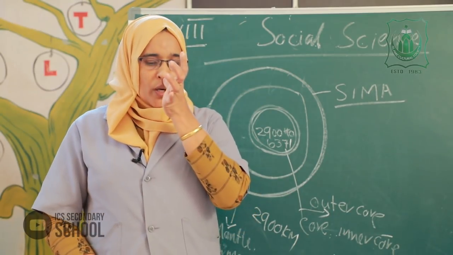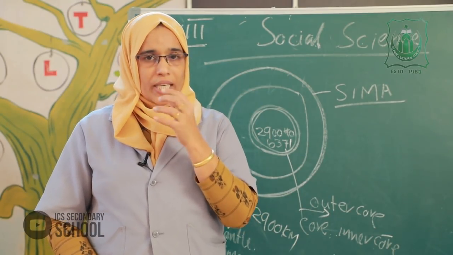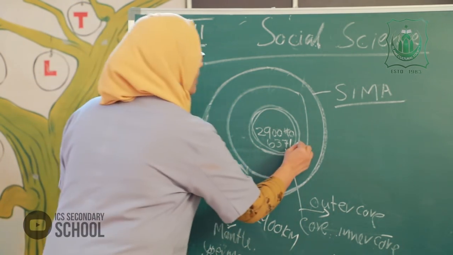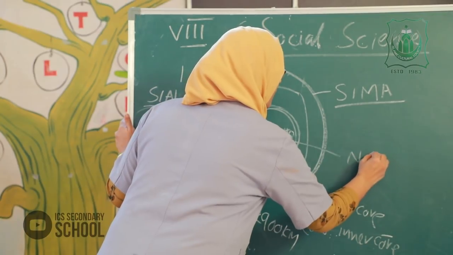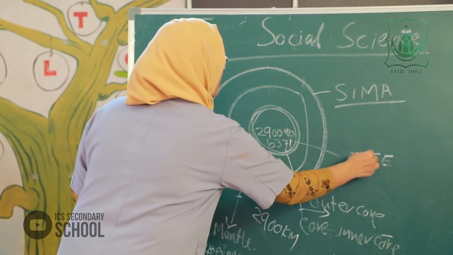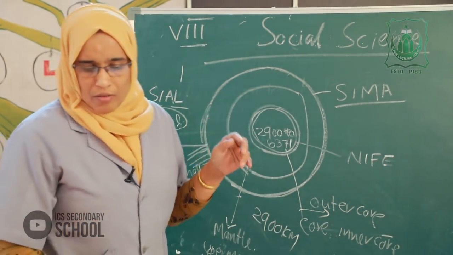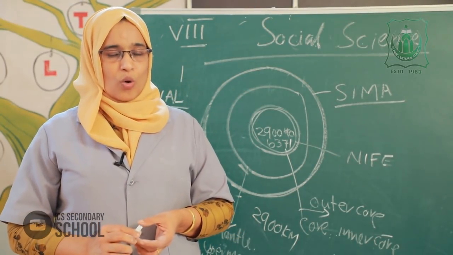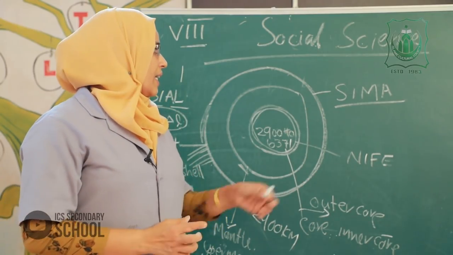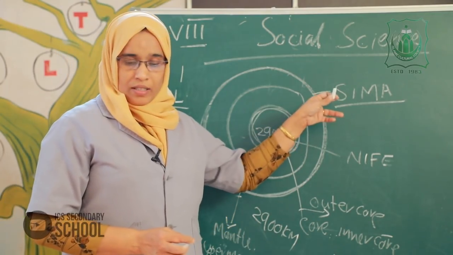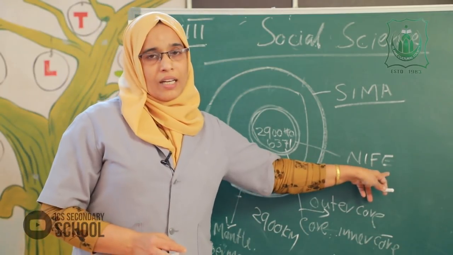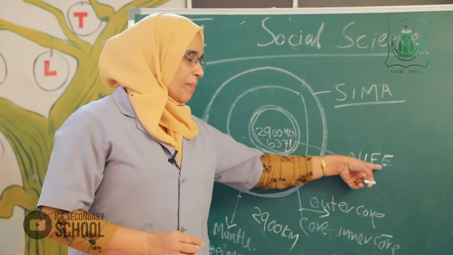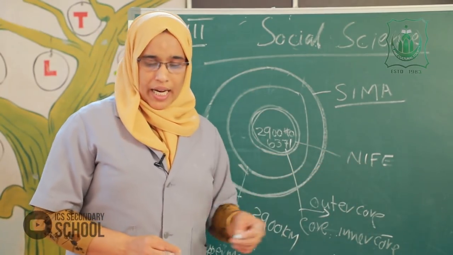Okay. The core is called Nife, N-I-F-E. What does Nife mean? Nickel and iron, also known as Nife. This area is nickel and iron. Fe means iron.